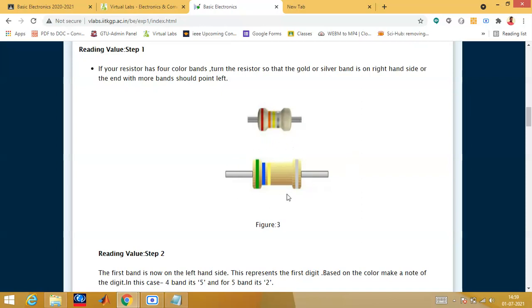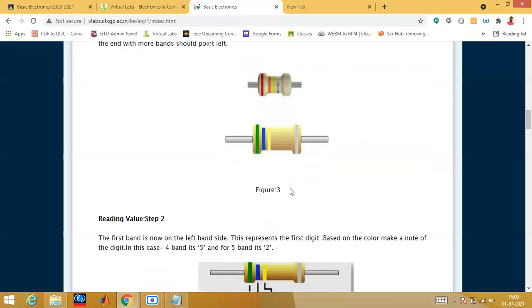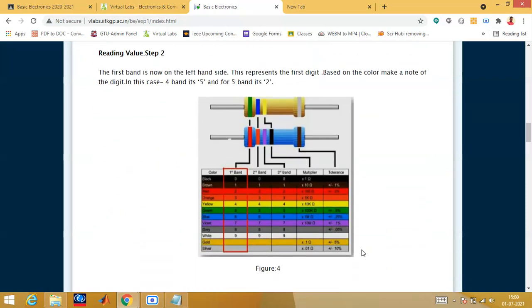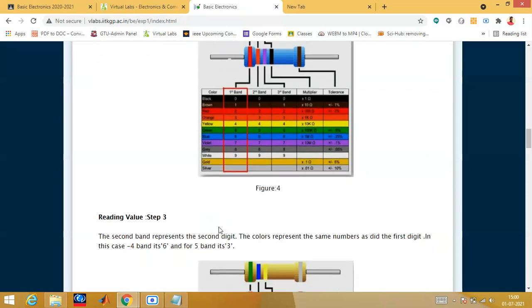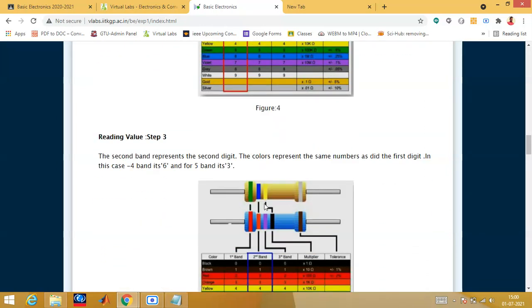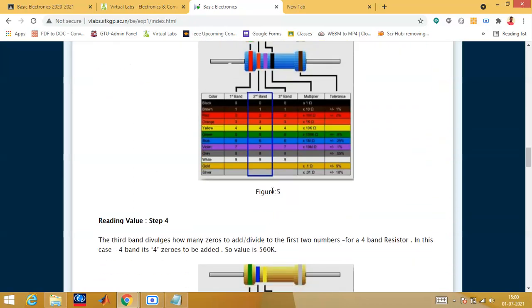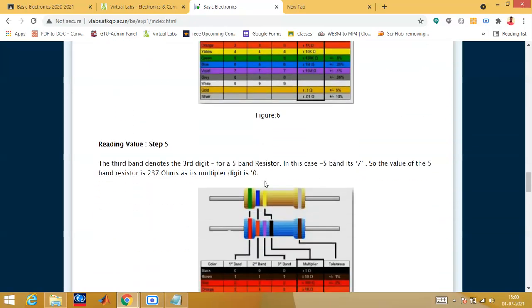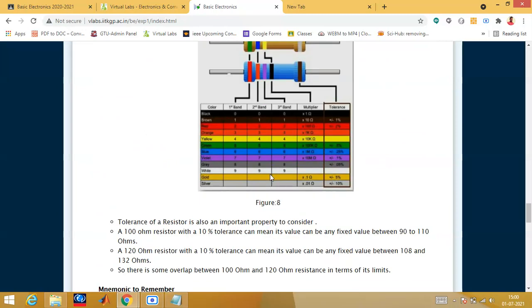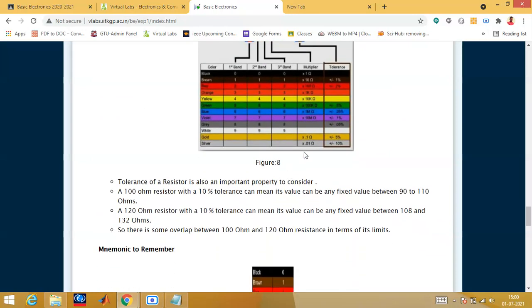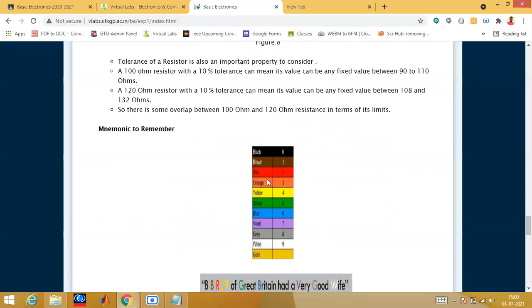Sometimes this symbol will be given and they will ask you what is this element, so you should know this. So the color coding table you can see from this: black, brown, red. B B Roy of Great Britain has a very good wife, I've explained to you. So how you can read this, how you should match, everything is explained here. You should see this. There would definitely be 4 to 5 questions from this, and you should remember the tolerance level: gold tolerance is plus or minus 5%, silver plus or minus 10%, no color plus or minus 20%. That could also be asked in the examination.